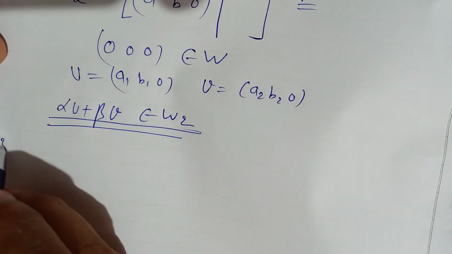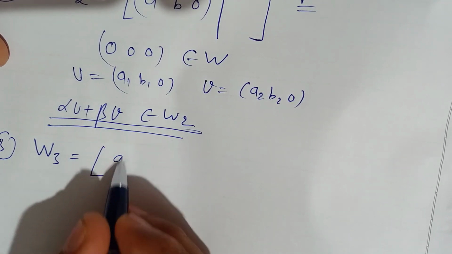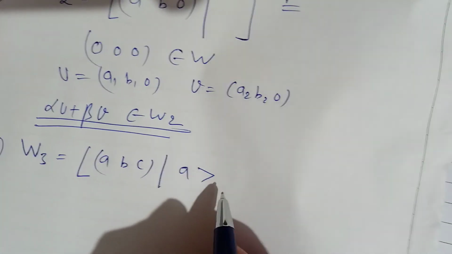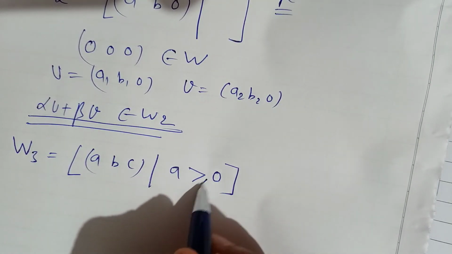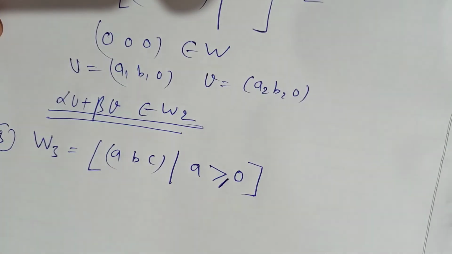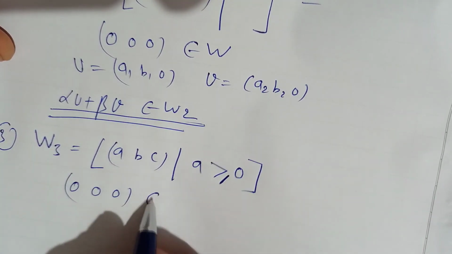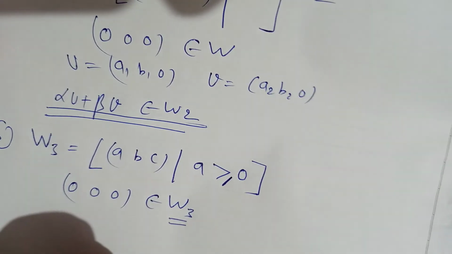Now third one, W3 equal to (a, b, c) where a is greater than 0, or greater than or equal to 0. So here the 0 vector belongs to W3, that is fine. But here scalar multiplication does not satisfy.